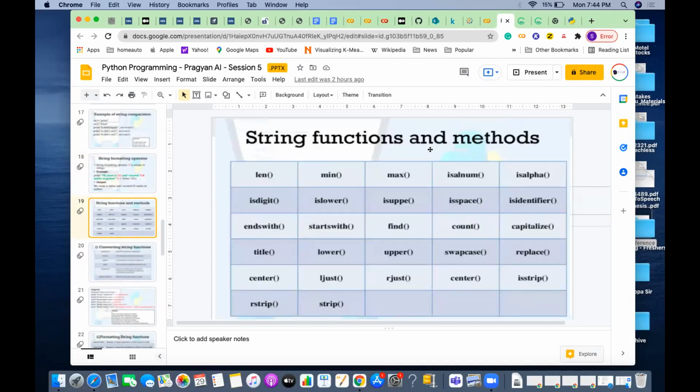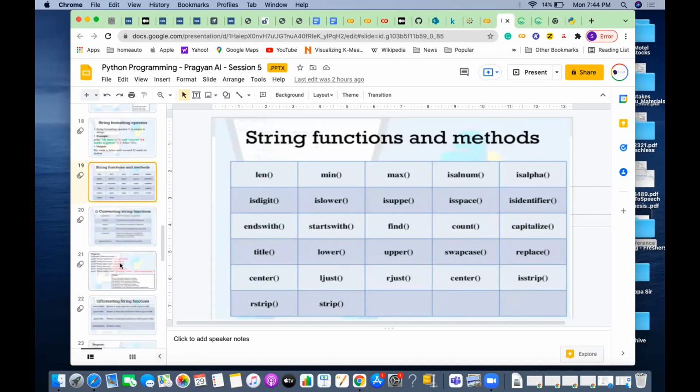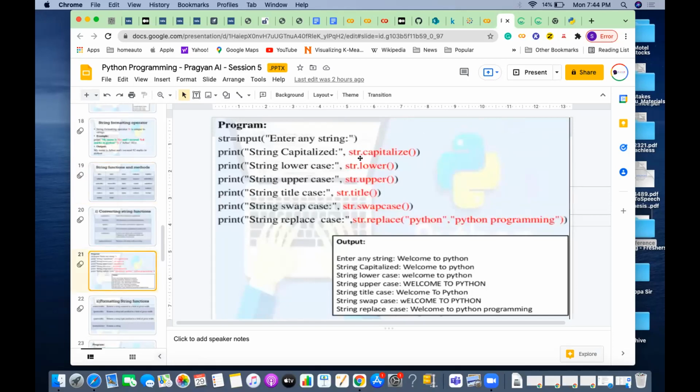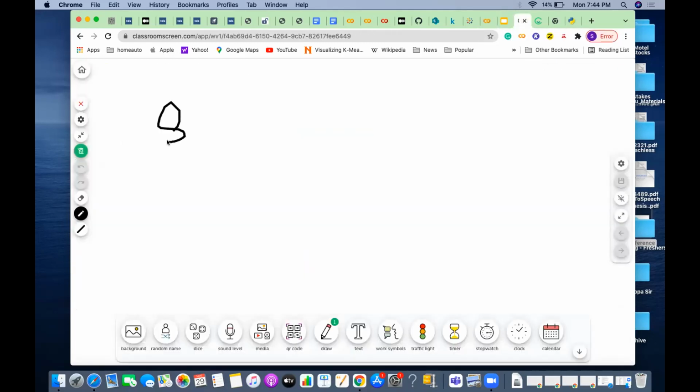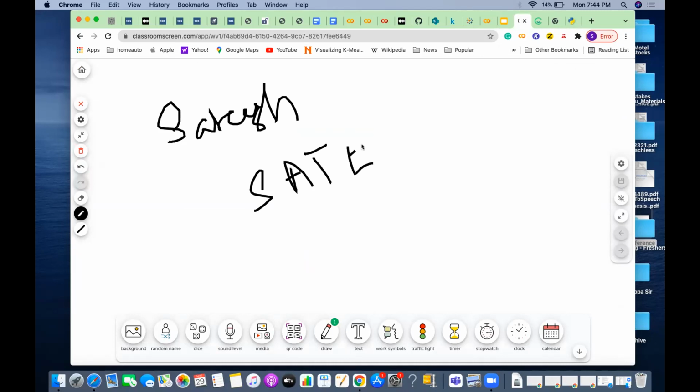So string functions and methods, like we already discussed. Length, min and max we discussed, and a few more important ones we'll be discussing. Something like capitalize. What is capitalize? Capitalizing the element, whatever the element. There are so many things we can do. For example, if I supply something like Satish, and I say everything should be made upper, then use a function called upper. Everything will become like this, all letters will become uppercase letters.